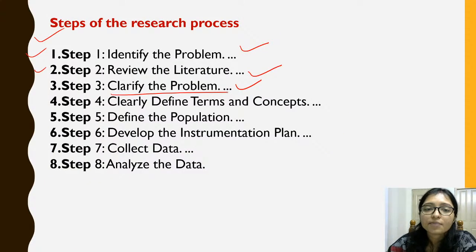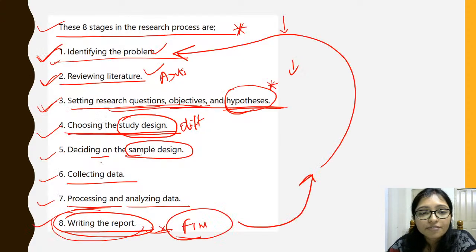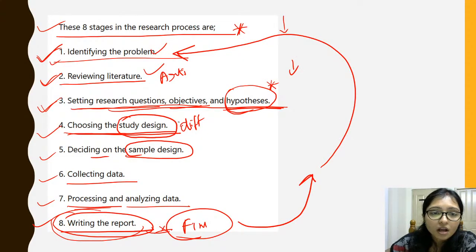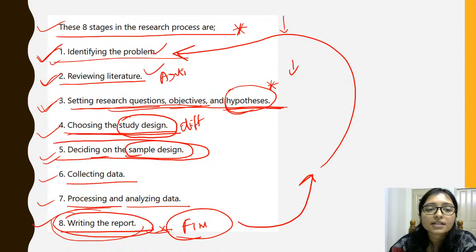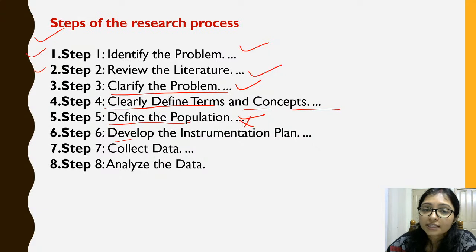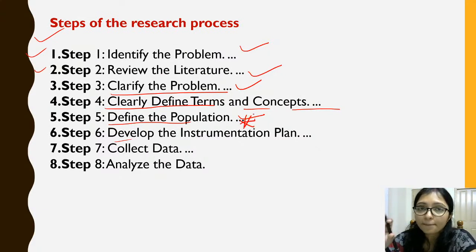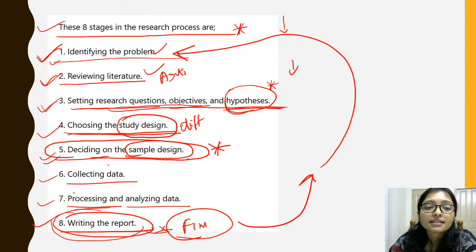And here it is clarify the problem, then here it is clarify terms and concept and define the population. Then see, here define the population was also here, population, that is study sample, this is the sample. Fifth point, see, this fifth point is also here, that is sample design, and it is the population. They are the same, means you are designing the sample or you are defining the population, both are the same. And now sixth is develop the instruction plan, means that is the design, you are doing the designs, that is study of the design.